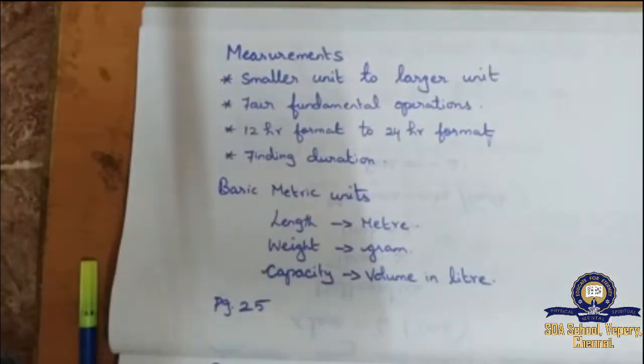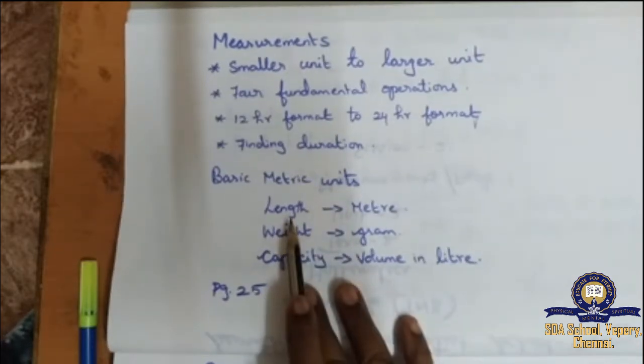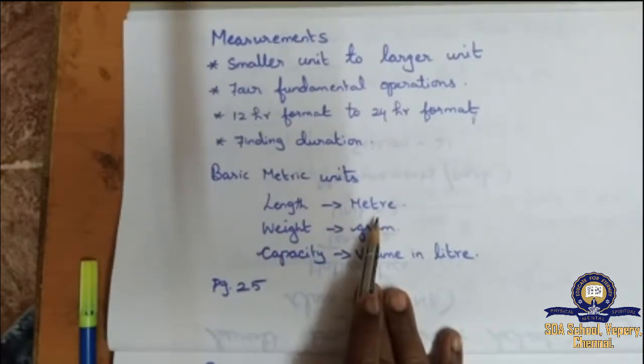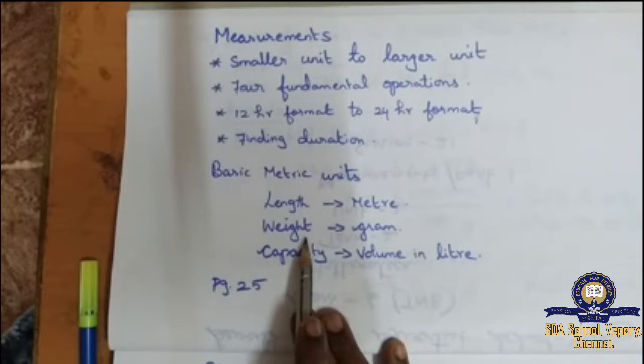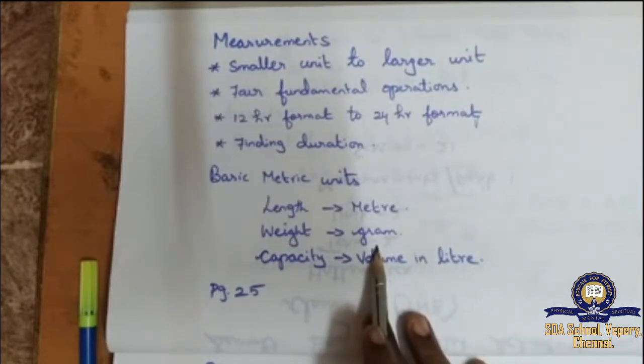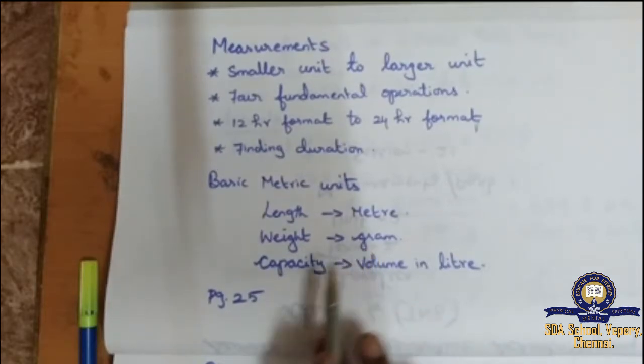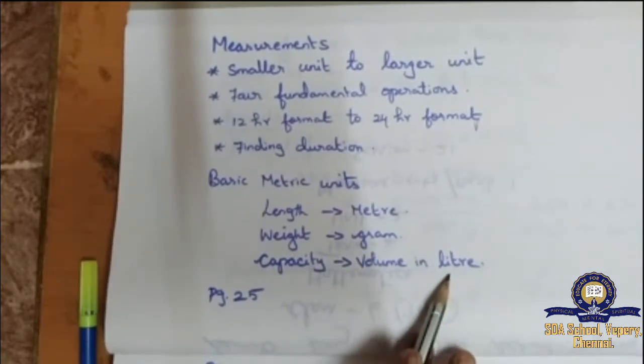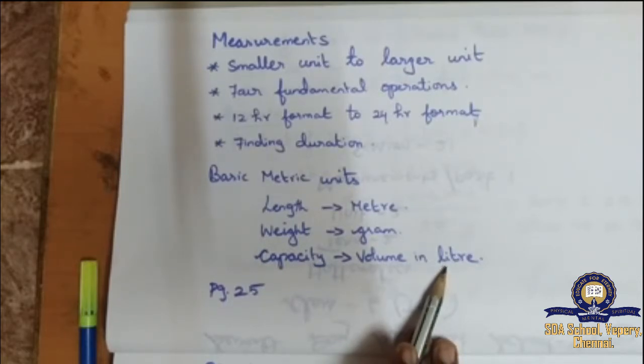Next, this is a recap. Basic metric units. Length is measured in meter. If you go to the shop to buy a meter of shirt bit or pant bit, they measure in meter. Weight. If you buy in grams, we can measure by grams. Kilogram or grams, 50 gram, 100 gram or 1000 gram, that is 1 kg. Capacity, that is volume, in liter. If you go to an oil shop, they measure in liter, 1 liter, half liter, like that.